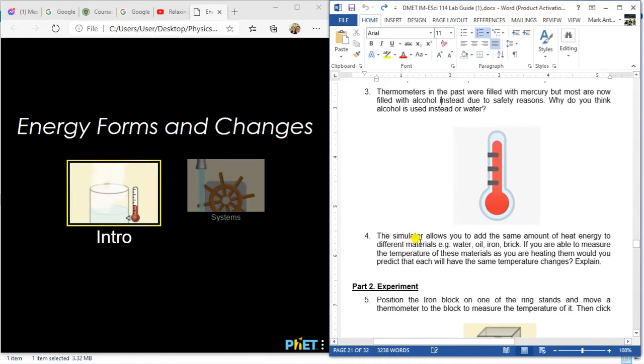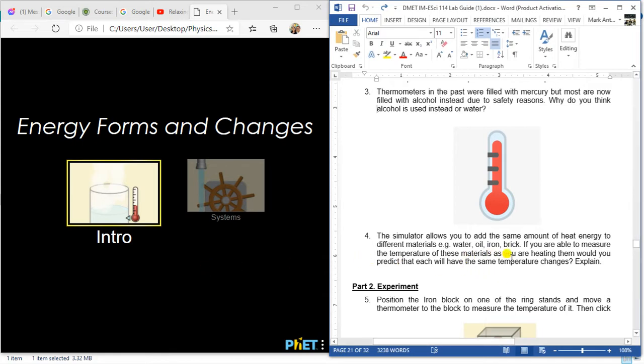The simulator, in procedure number 4 right here, allows you to add the same amount of heat energy to different materials. Inside this simulation, it contains a lot of materials that you can use. You can measure the temperature of these materials as you are heating them, because here we're going to heat different materials, and of course we're going to observe what would happen to their shape or temperature.